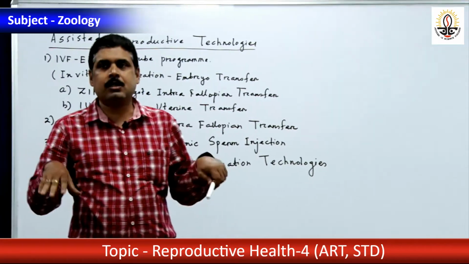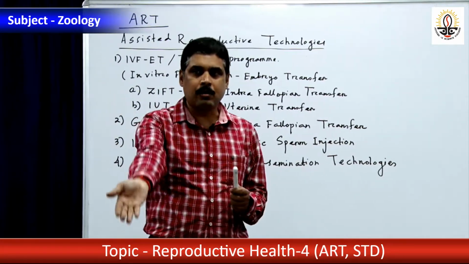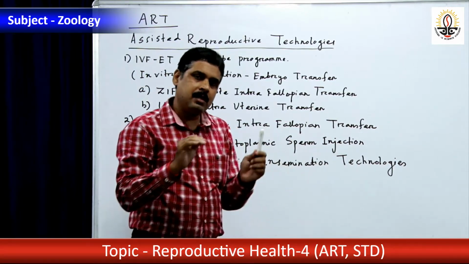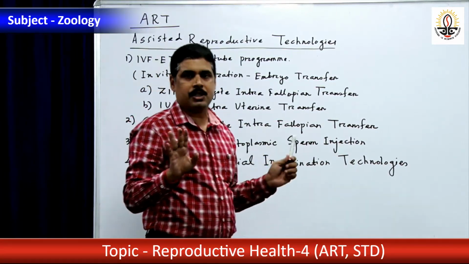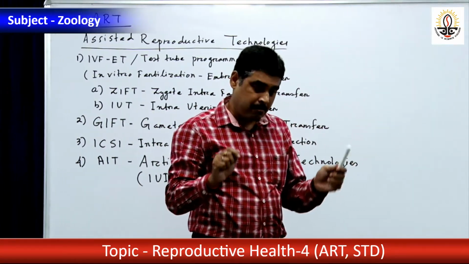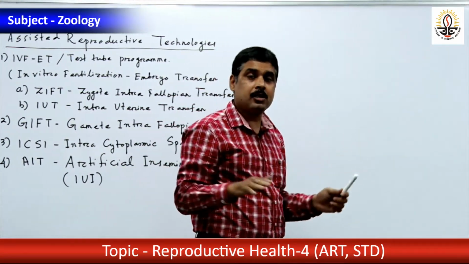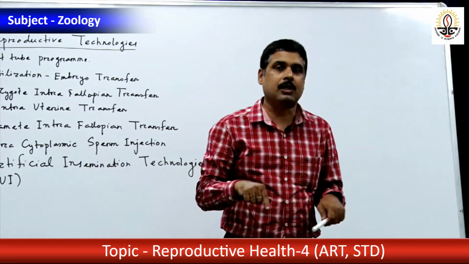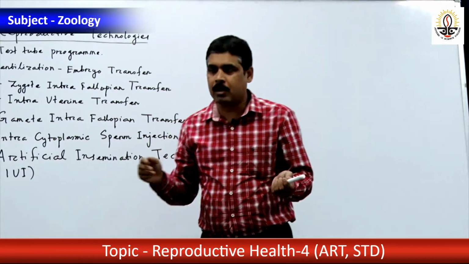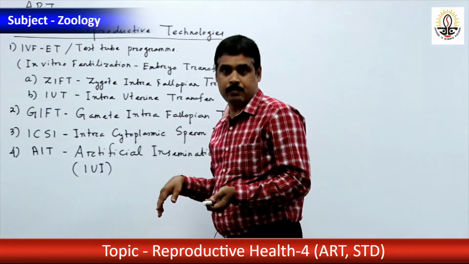In living condition it is in vivo, and if it is taken outside, a medium is there that is very similar to the internal condition, in a controlled manner, taking all the extraneous factors into consideration. If fertilization happens outside the body, that is known as in vitro.